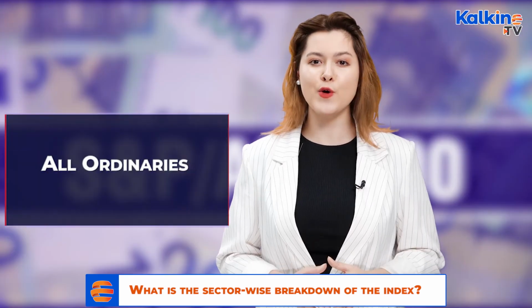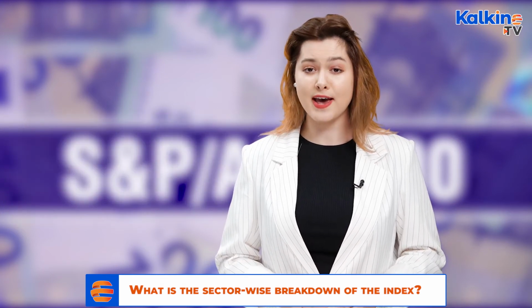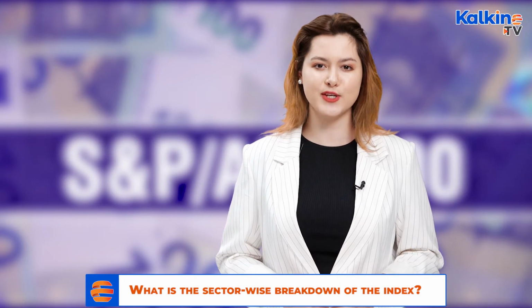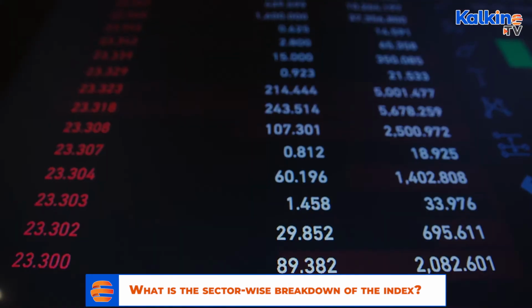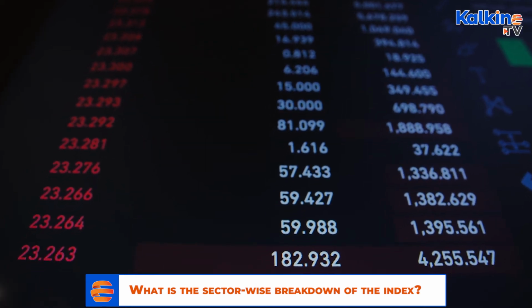And lastly, the All Ordinaries Index calculates the total Australian equity market's performance and comprises the 500 major securities on the ASX. These securities have no liquidity screen or at least IWF requirement.